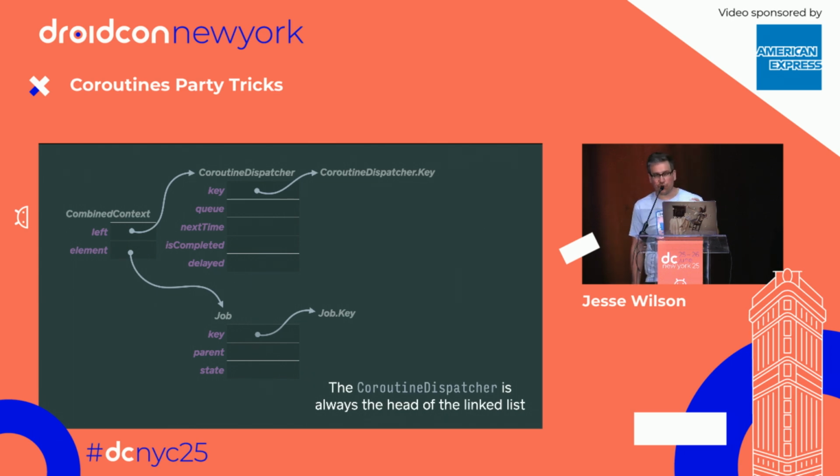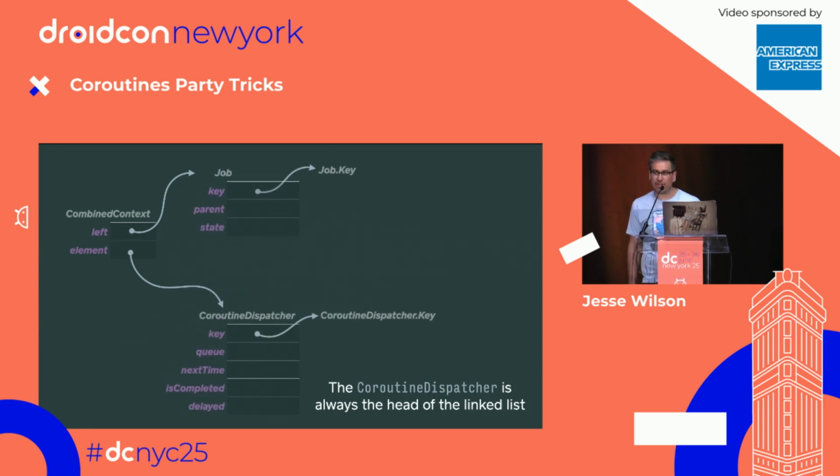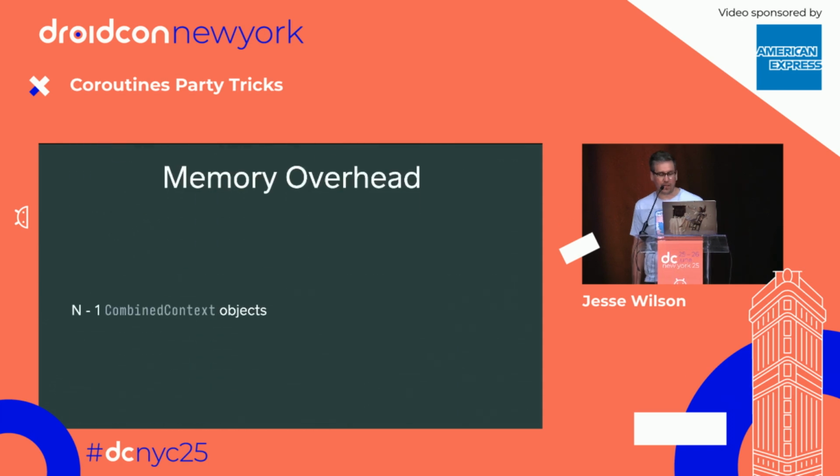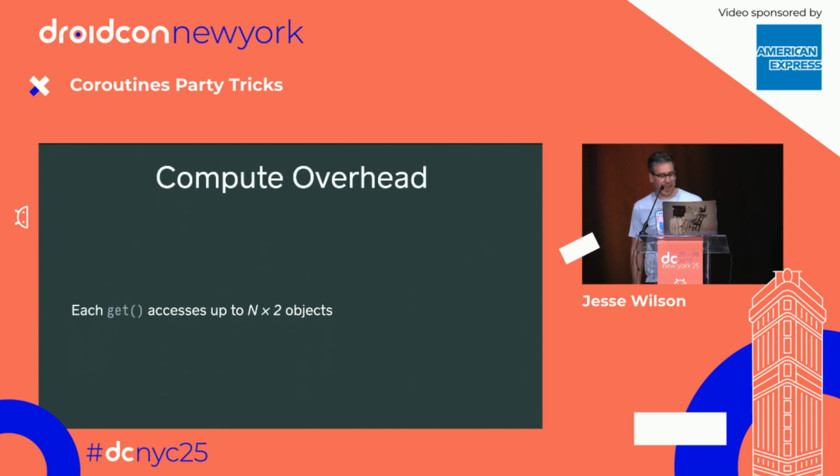And so there's special cases in the implementation of this thing where it will always put the coroutine dispatcher at the head of the linked list. So it will always visit this one first. It sort of always visits end to front, or right to left. And so that gives it really good performance. The memory overhead is basically a bunch of combined context whenever your thing gets big. And the compute overhead is going to be basically walking that linked list of combined contexts.